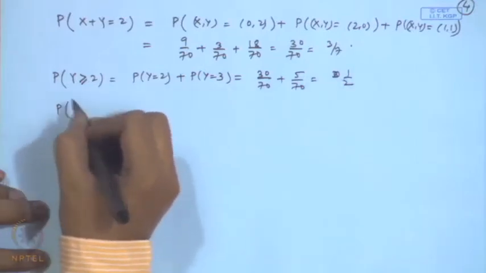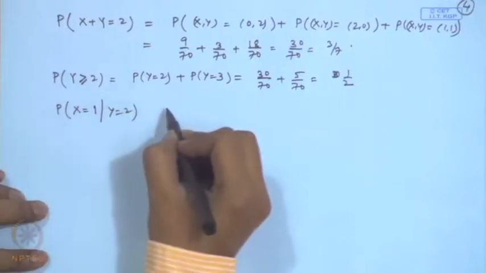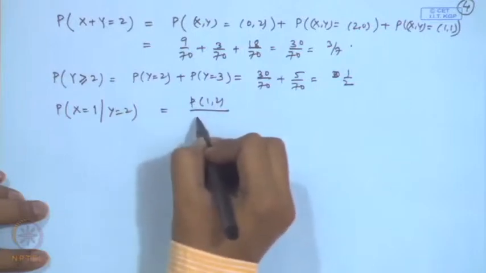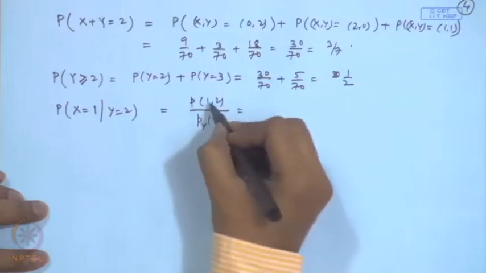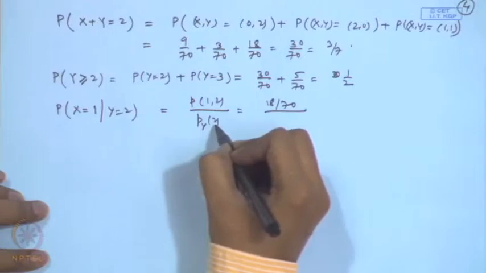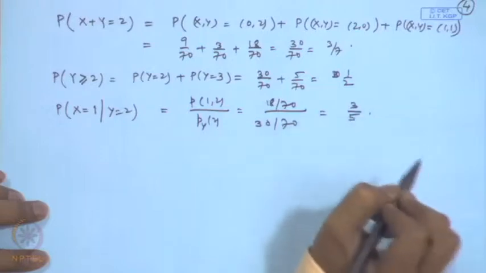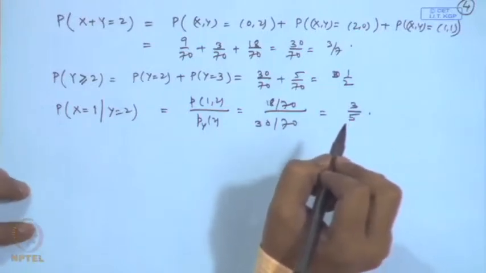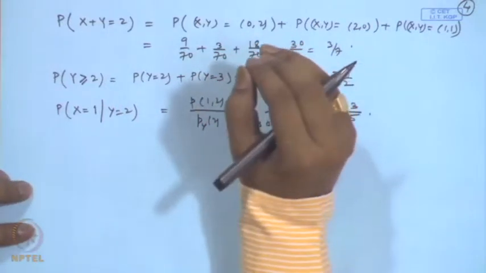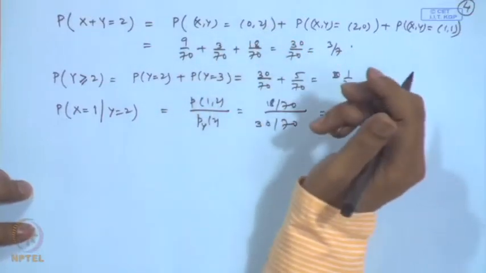Similarly, suppose I want to answer the question regarding x is equal to 1 given y is equal to 2. So, this is equal to probability P(1, 2) divided by probability of y is equal to 2. Now, P(1, 2) is equal to 18 by 70, divided by probability of y is equal to 2, that is 30 by 70. So, that is equal to 3 by 5. We can answer probability statements regarding the joint, marginal and conditional distributions.